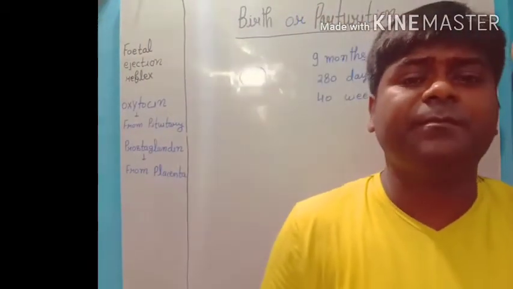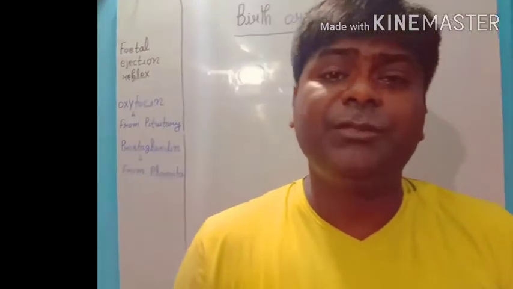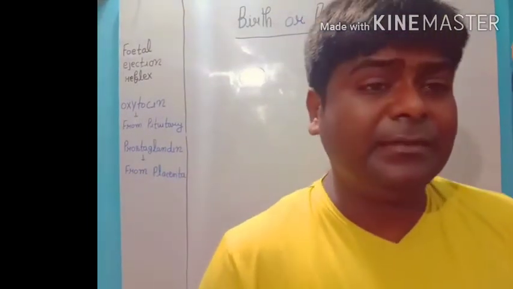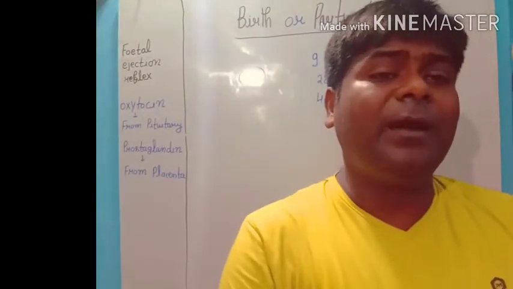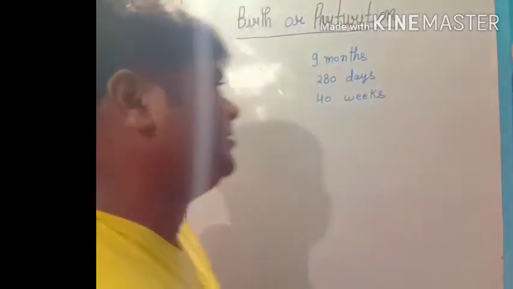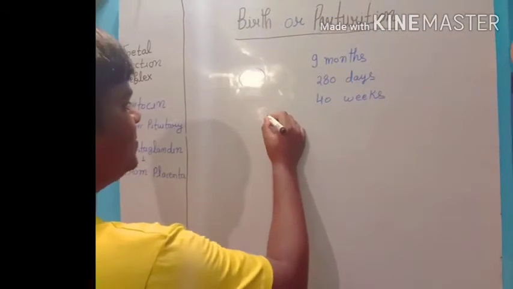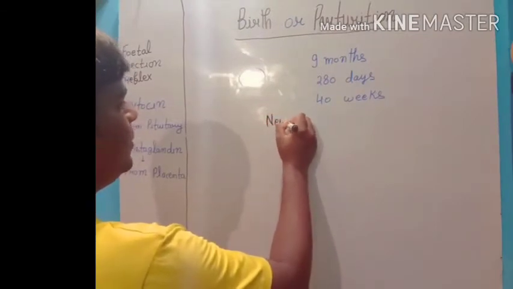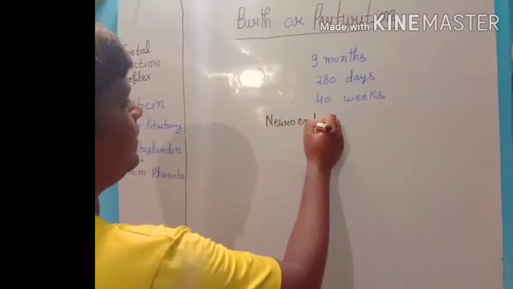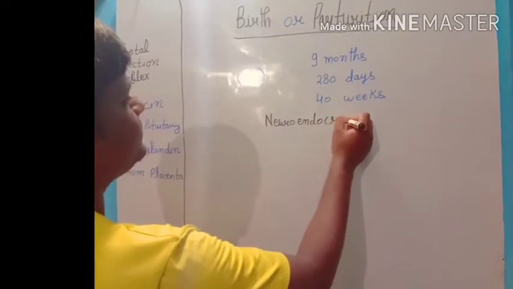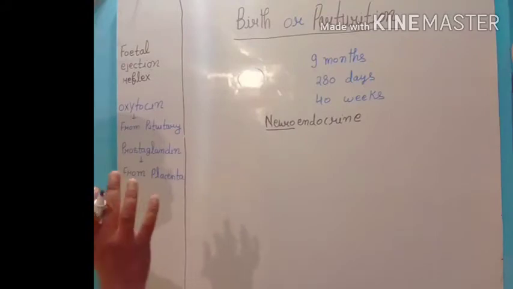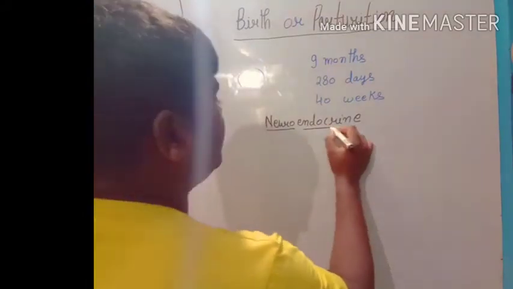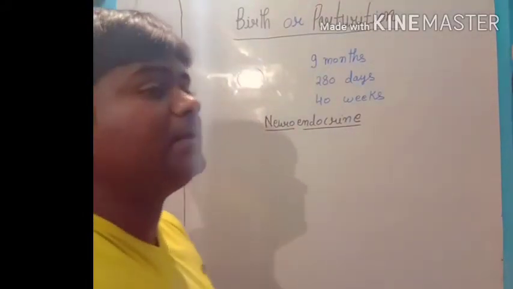We observe there are change in hormones, and these changes we are calling as neuroendocrine changes. Which kind of change we have? Neuroendocrine. Whenever we have that neuro word, it means we are talking about brain, and endocrine, it means we are talking about glands.